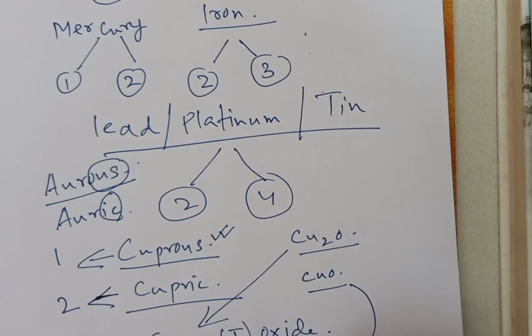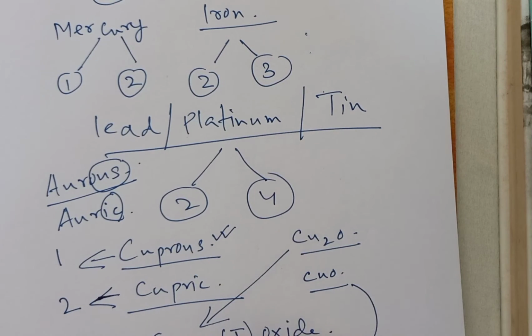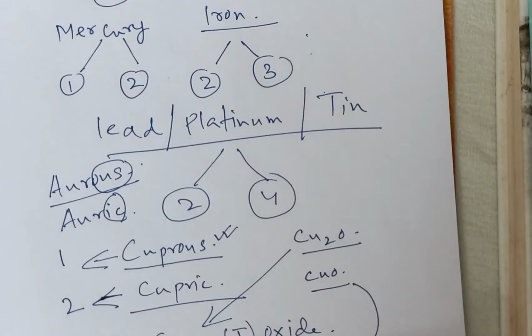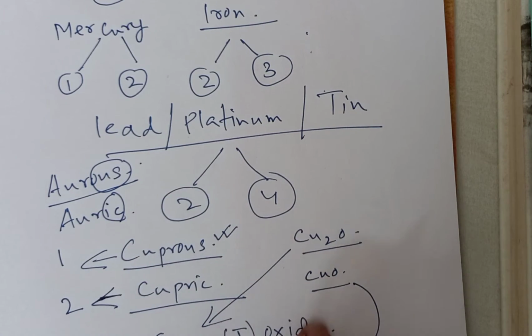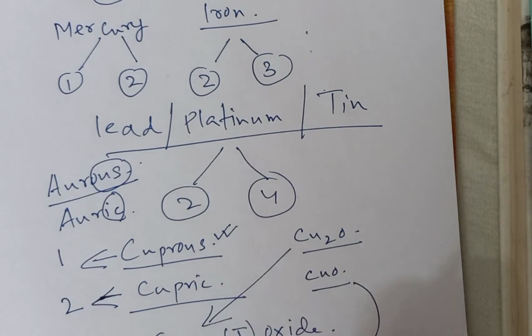Now this CuO is cupric oxide. We can write it like this: copper(II) oxide. This is another way of writing. So we can write this one as cuprous oxide or copper(I) oxide, and this one as cupric oxide or copper(II) oxide.